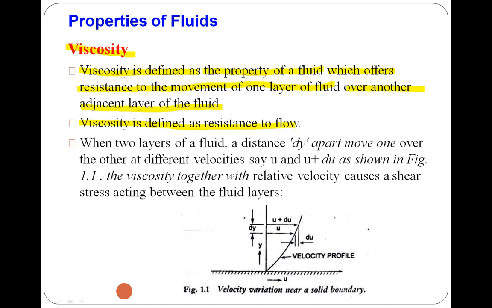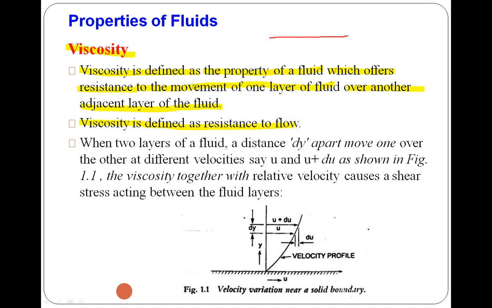How does this resistance come into the picture, how is this resistance created? For that we will take one simple example. I will explain how the viscosity concept comes into the picture. We will consider the example of a river.